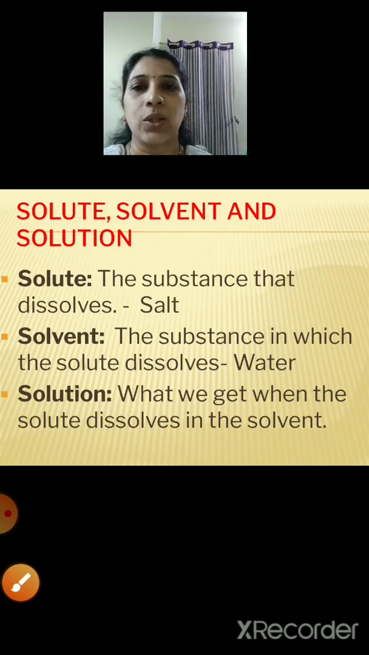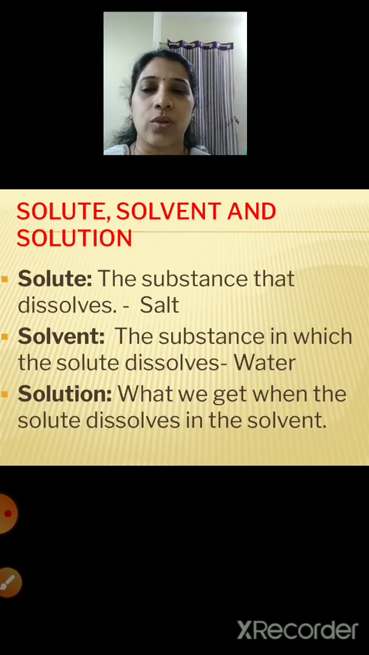What is a solute, solvent and solution? Now solute means the substance that dissolves, and the example is salt. The salt gets dissolved in water. Salt is a substance which gets dissolved in water. That's why it is called a solute. What is a solvent? The substance in which the solute dissolves is called a solvent, and that is water.